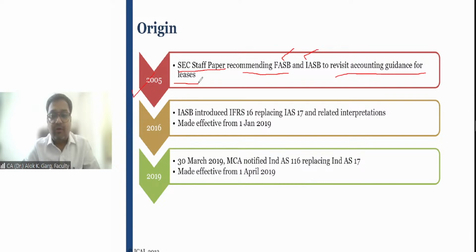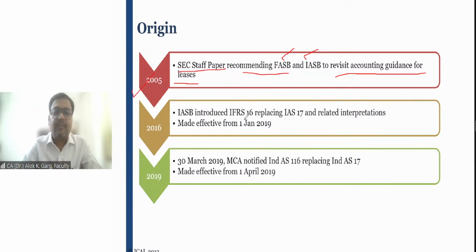And why? Because when they analyzed, they found that the companies which are taking a loan and then purchasing the asset are presenting the liability and asset both in the books of accounts. But the companies which are going to the second form of financing, which is leases, are not recognizing the asset and liability in the books of accounts. That is why they recommended to revisit the accounting guidance for leases, right? And friends, even the US GAAP on leases, accounting standard codification 842, was also changed in USA.